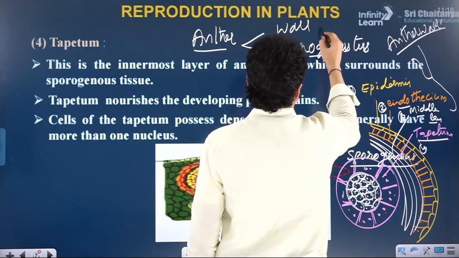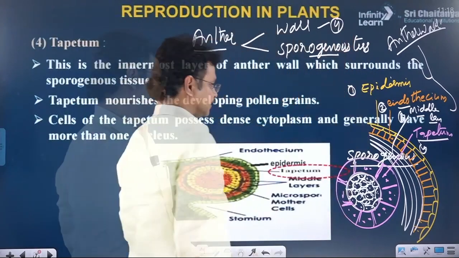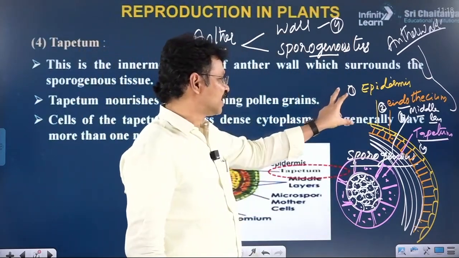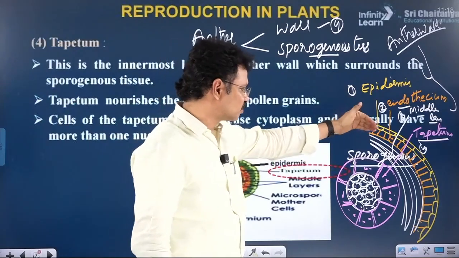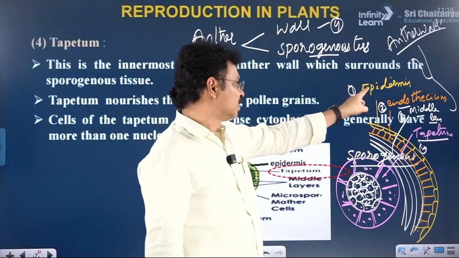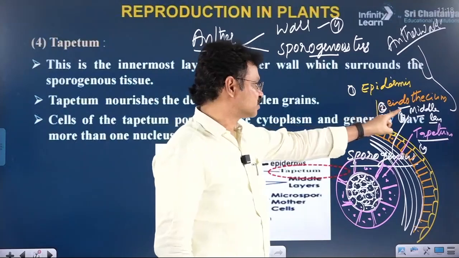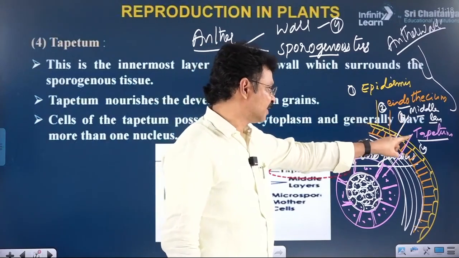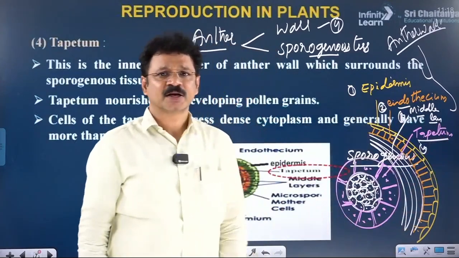Sporogenous tissue. That wall is made up of 4 types of layers. Once again listen, what is the name of such layers from outside to inside? Serially, outermost epidermis, next endothecium, third middle layers, and innermost layer is tapetum.